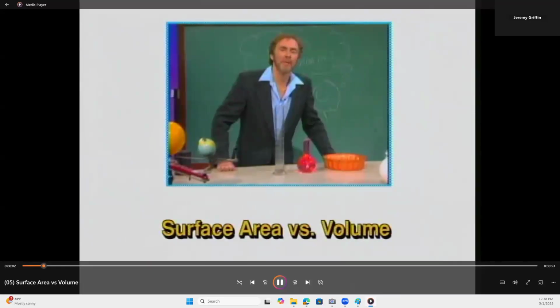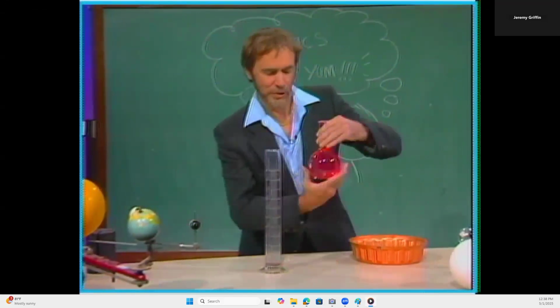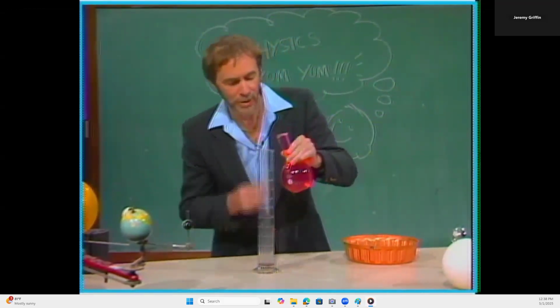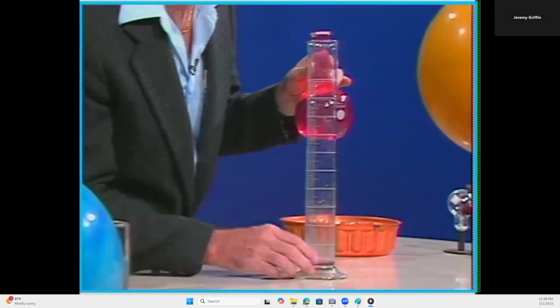Hi, gang. We're going to talk today about the difference between surface area and volume. This has a certain surface area, huh? It also has a certain volume, amount of space taken up. I'm going to pour this liquid into here, and I'm going to ask you, will it fill up to halfway, less than half, or more? Take a guess.